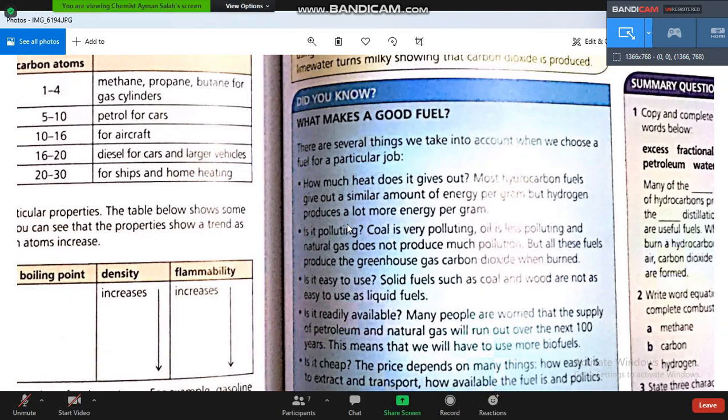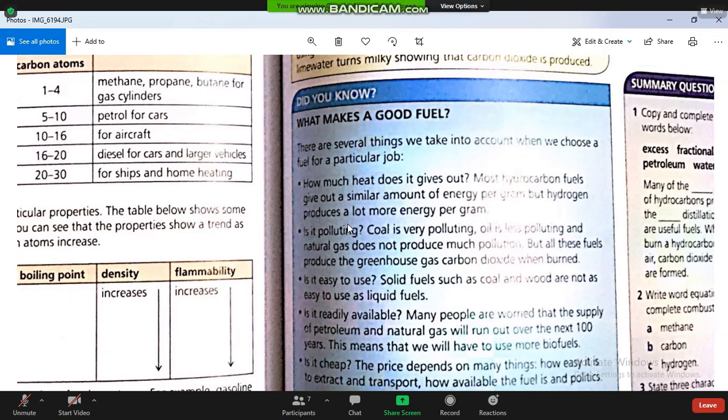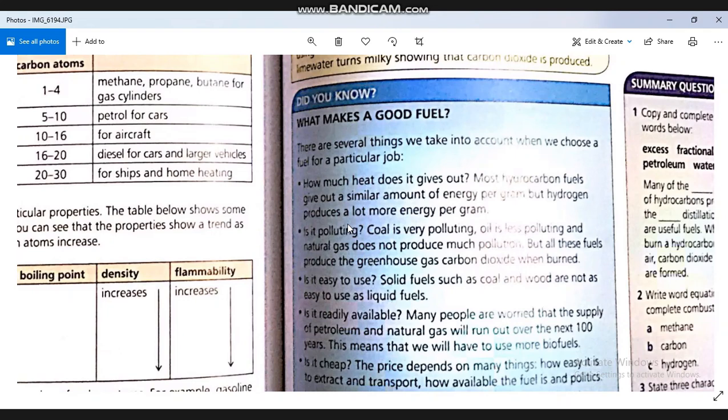Coal is a very polluting substance, and after that we have petrol, then natural gas. Natural gas is less polluting. So natural gas is better than petrol and better than coal because it is less polluting and produces a large amount of heat.